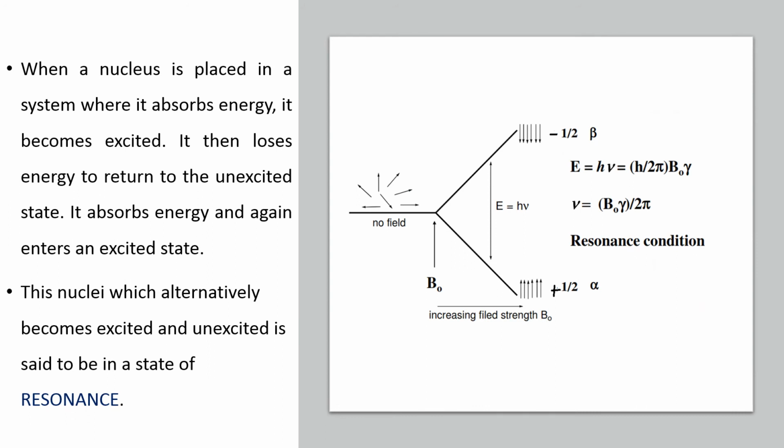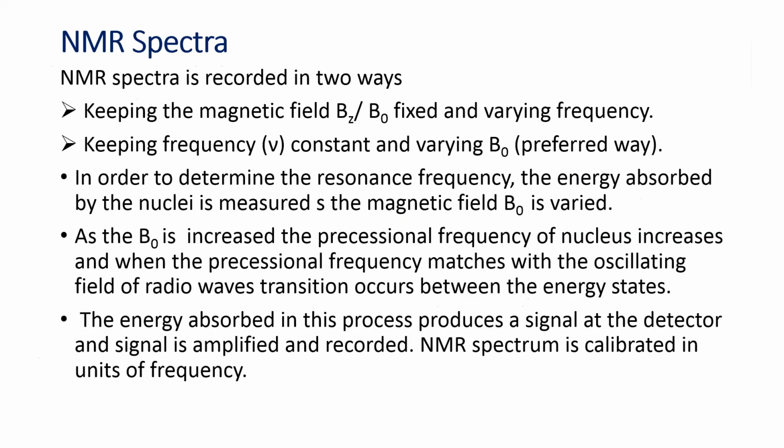When the nucleus is placed in a system where it absorbs energy, the nucleus can become excited from plus half state to minus half state. Then it loses its energy and again returns back to the ground state. This continuous absorption of energy, returning back to the ground state, and again excitation happens in a continuous way, and this state is called resonance. So the nuclei which alternately become excited and unexcited are said to be in a state of resonance.